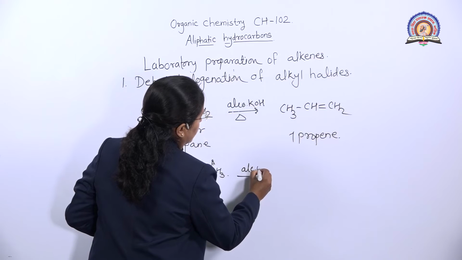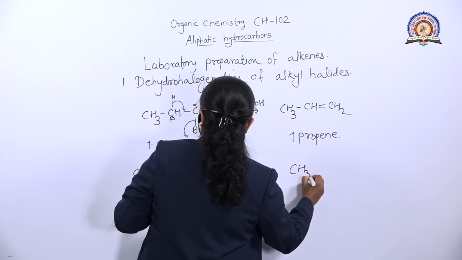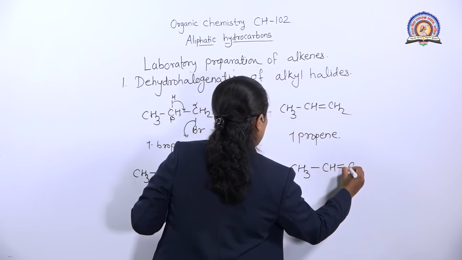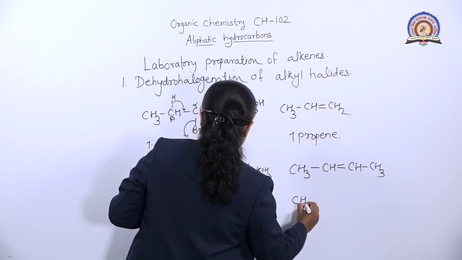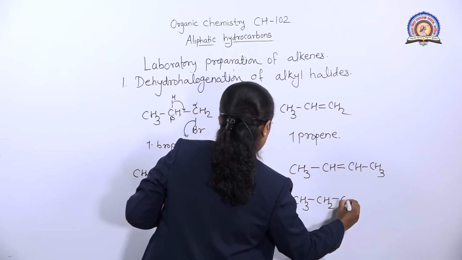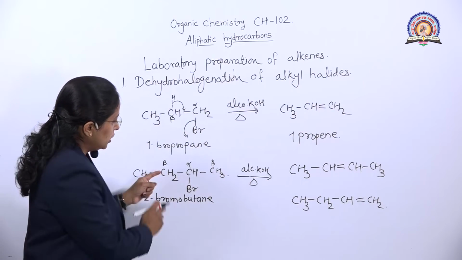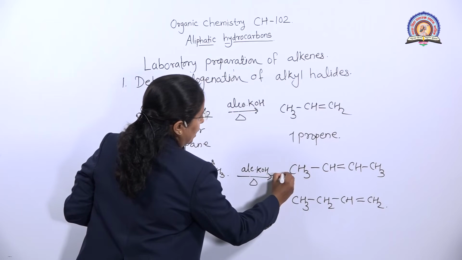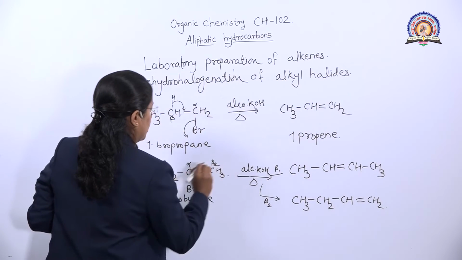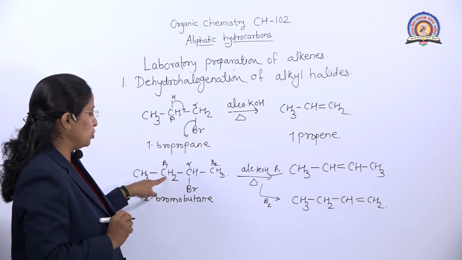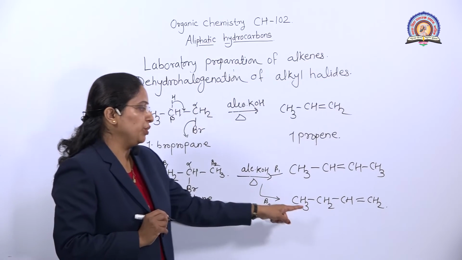Here again alcoholic KOH is used and heating is provided. We get 2 products. The first product is CH3 CH=CH CH3. The second is CH3 CH2 CH=CH2. In the first product, this is a beta 1 elimination, and here this is a beta 2 elimination. By beta 1, hydrogen gets removed and we get this first product. On this side, hydrogen gets removed and we get the second product.